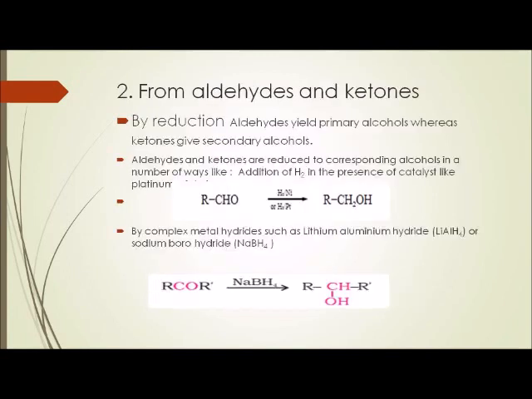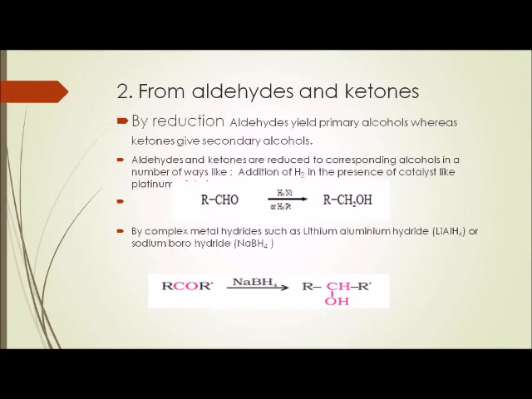Number 2, from aldehydes and ketones by reduction. Aldehyde gives primary alcohol, whereas ketones give secondary alcohol. Aldehydes and ketones are reduced to corresponding alcohols in a number of ways. Addition of H2 in the presence of a catalyst like platinum or nickel will form alcohol.